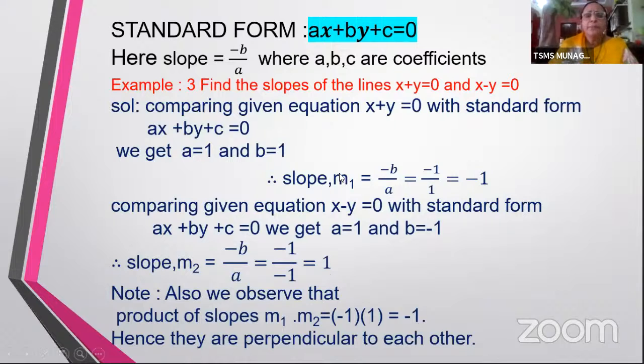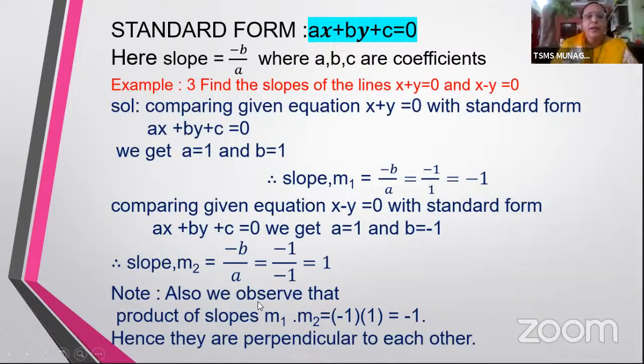So here what do we observe? We observe that both the slopes are of different sign, and if I multiply these two things, I'm going to get minus 1. So actually the question ends here. You're asked to find the slopes. The slope of the first line is minus 1, the slope of the second line is 1.